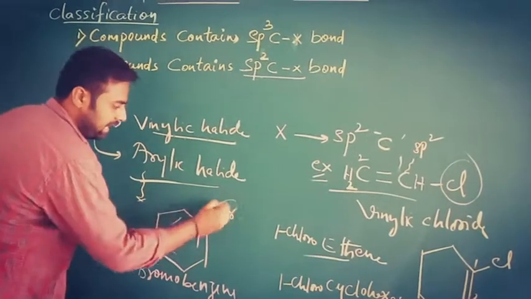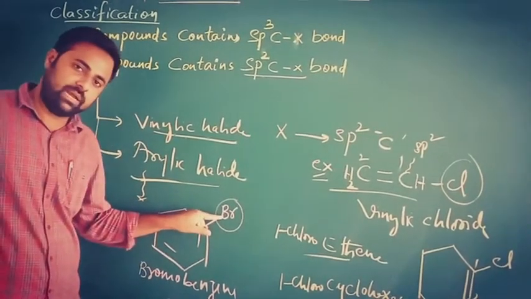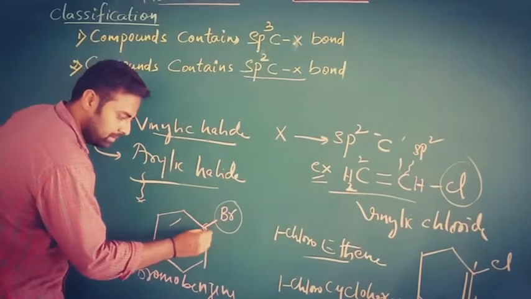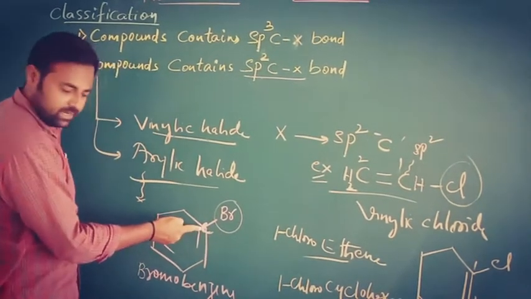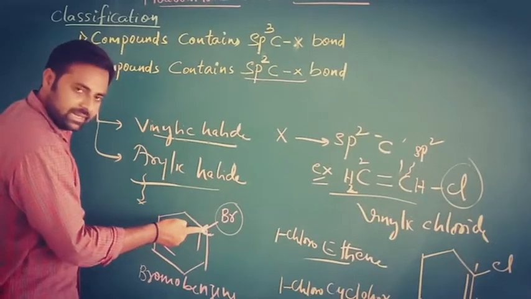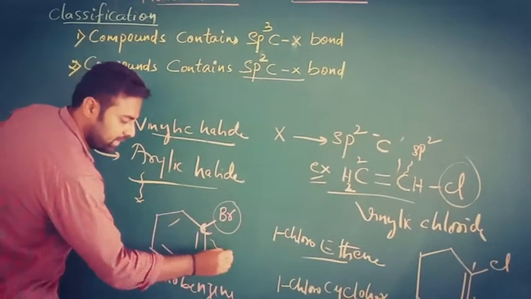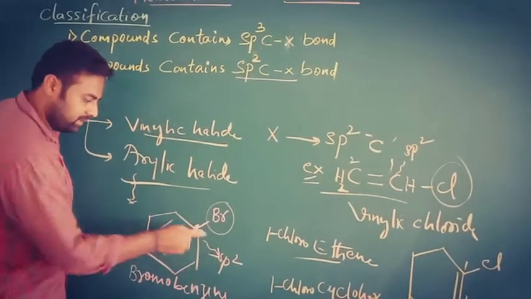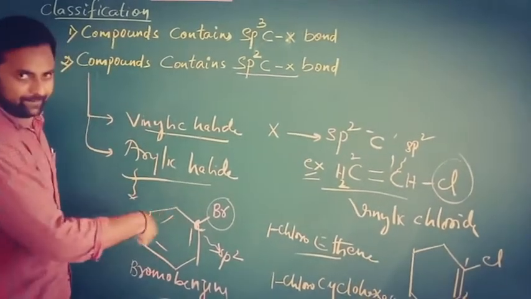How? This is a halogen atom, bromine. It is directly attached to the carbon here. This halogen is directly attached to an sp2 hybridized carbon. This carbon is sp2 hybridized and is present in the ring.